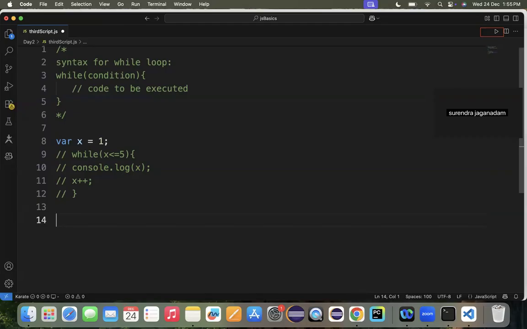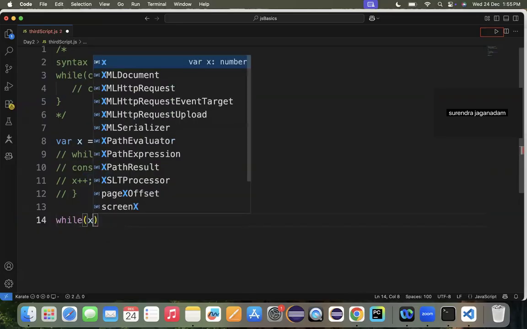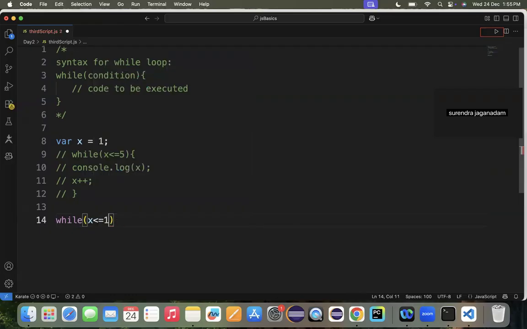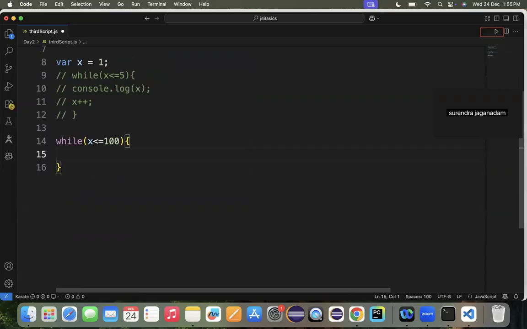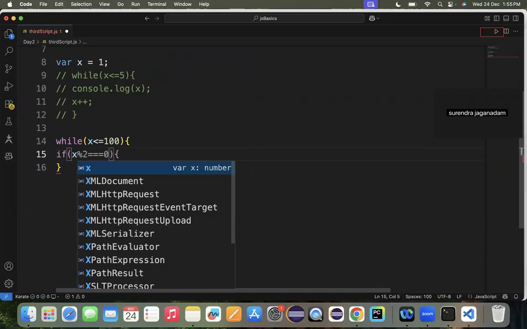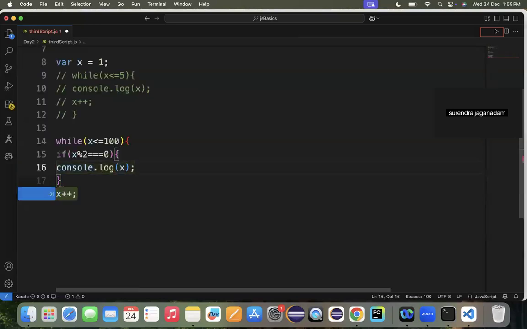Let us see, using a for loop, the same logic of printing even numbers from 1 to 100 using this while loop. The logic itself is different, but the implementation is: if x modulo 2 is equal to 0, console.log, that's an even number. That's what we were printing.